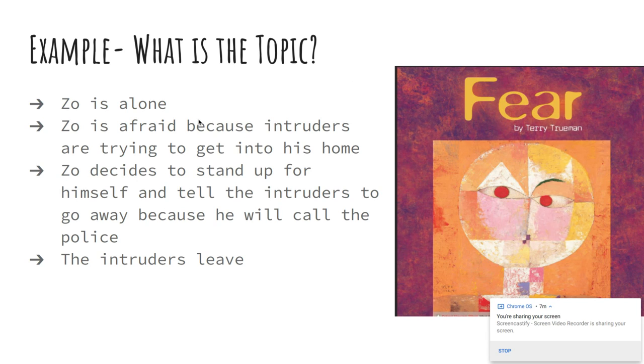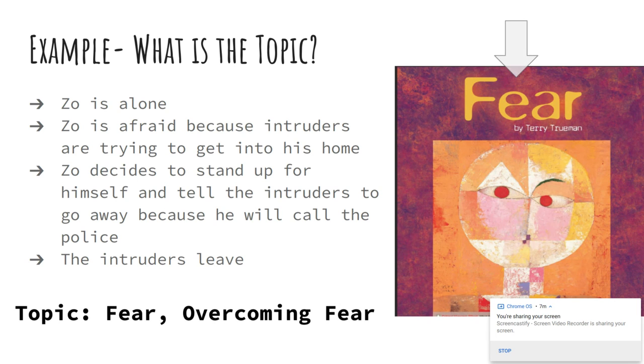If I'm trying to figure out what the whole topic of this story is, I'm thinking about what happened. Zoe is alone. He's afraid because intruders are trying to get into his home. He decides to stand up for himself and tell the intruders to go away because he will call the police, and the intruders leave. He begins the story scared, but he ends the story by getting the intruders to leave his home. The story is also titled Fear. So this is my clue. Here's the topic. This story is mostly about fear and overcoming fear.